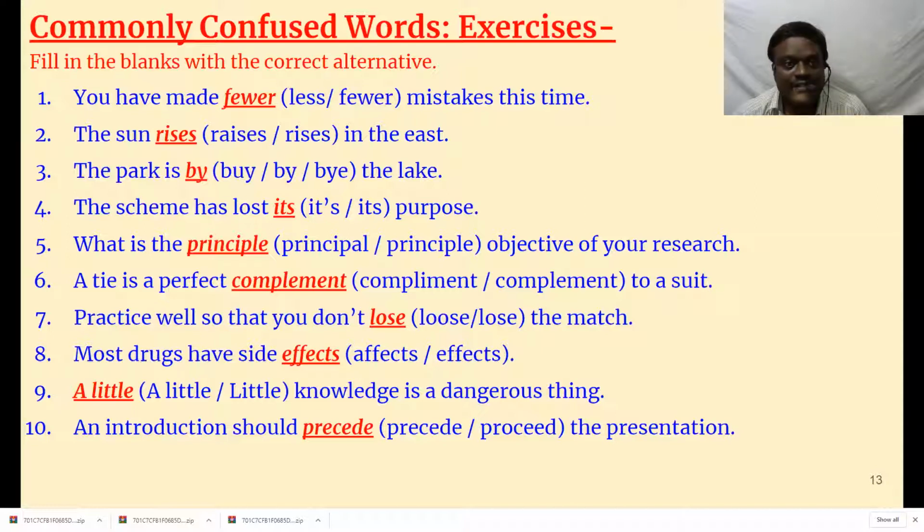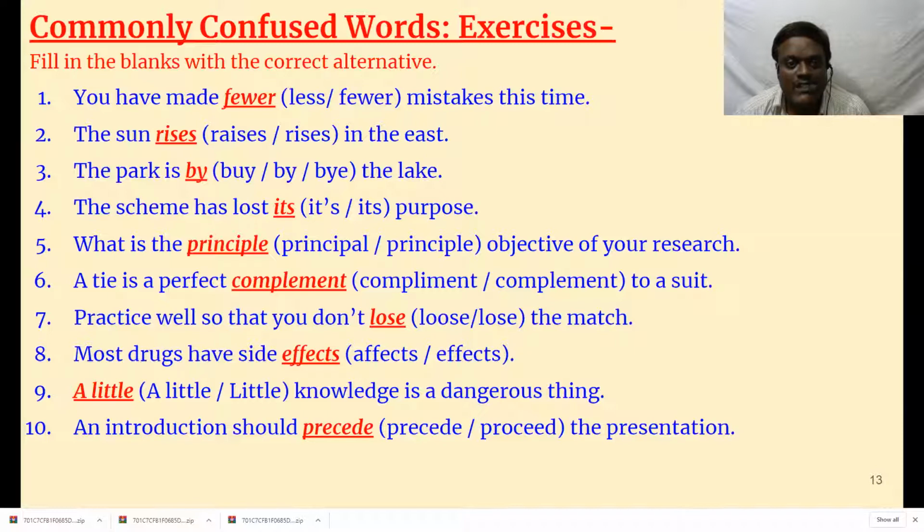Then the sun rises in the east. Rises, raises, R-A-I-S-E. Raise means to get up. Rises means the sun rises. Okay. The sun rises in the east. The park is by the lake. B-U-Y buy, B-Y by, B-Y-E bye. B-U-Y buy means you go to a shop and buy something. By means beside. B-Y-E bye, when you are leaving your friend, you say bye.